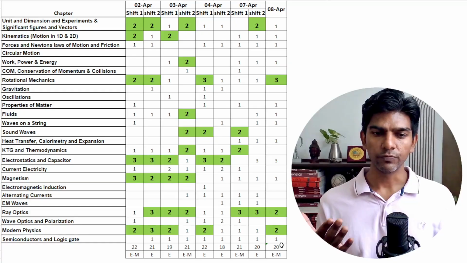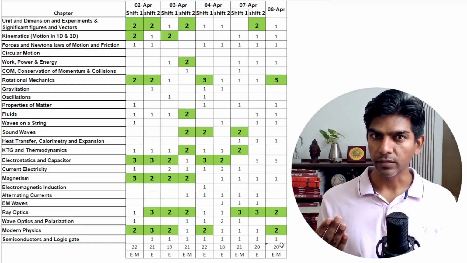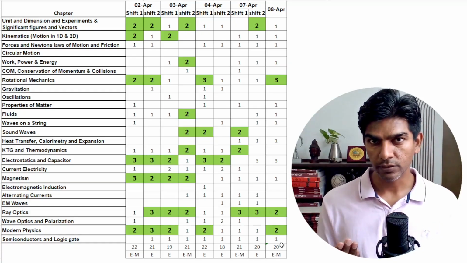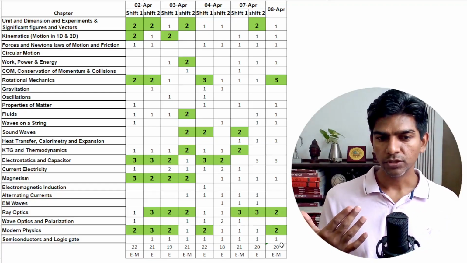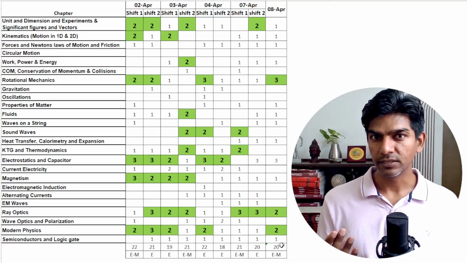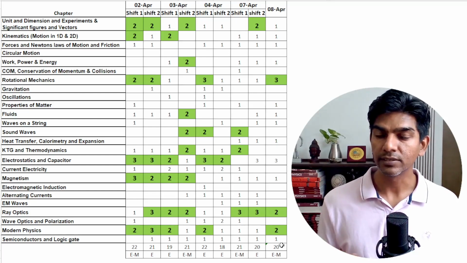So what I would say is, if the shift is from easy to moderate and you're scoring 75 plus marks, you will get 99 plus percentile. But if the shift is easy, right? If the shift is easy, you have to aim for 85 marks in physics.